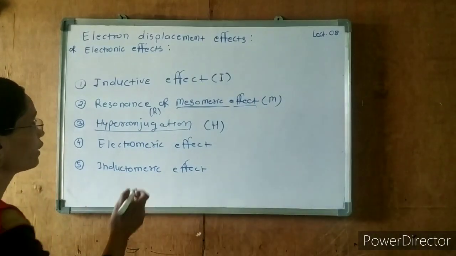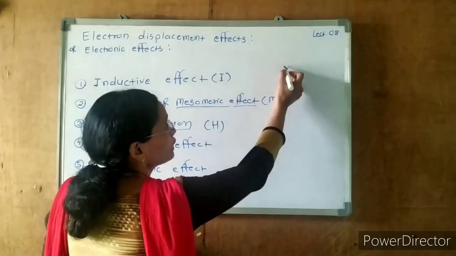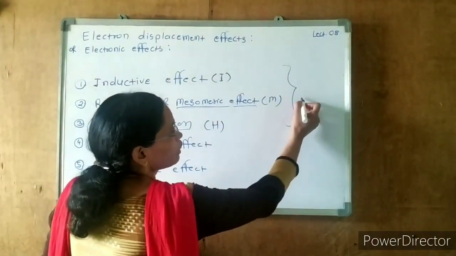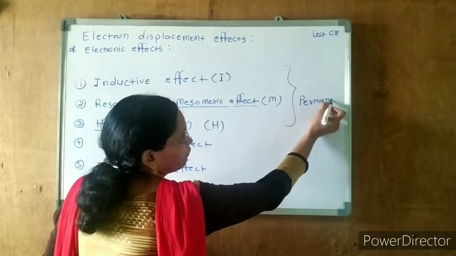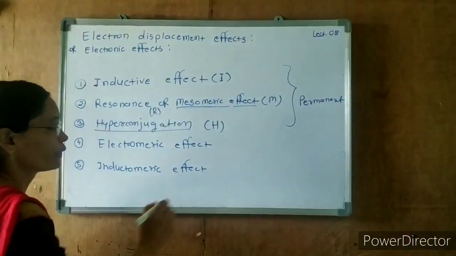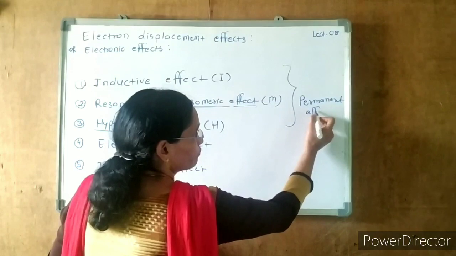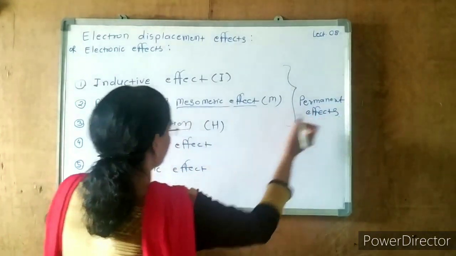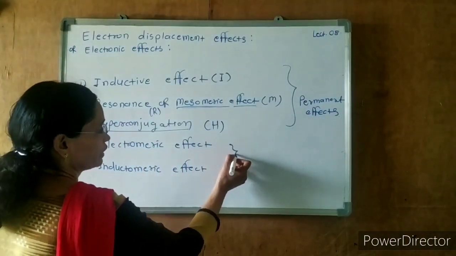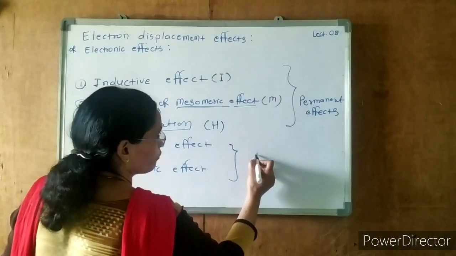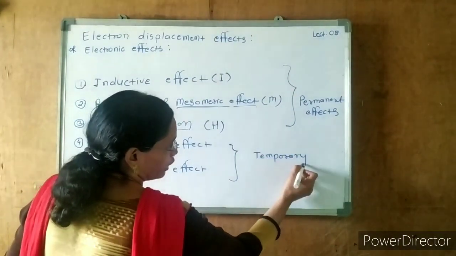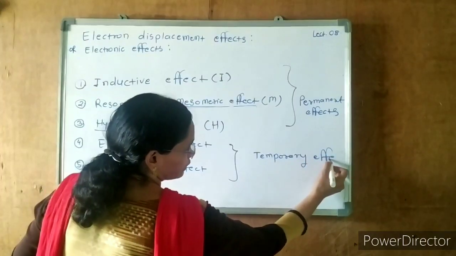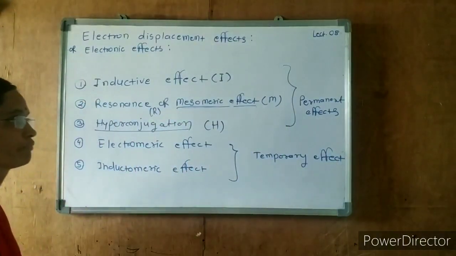Out of these 5, 3 effects are permanent effects, and 2 effects are temporary effects.